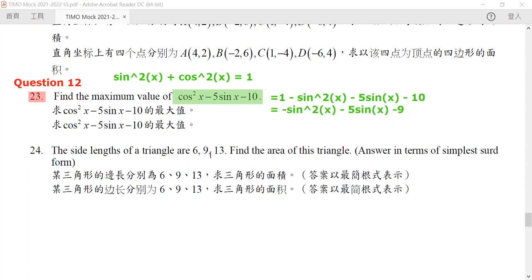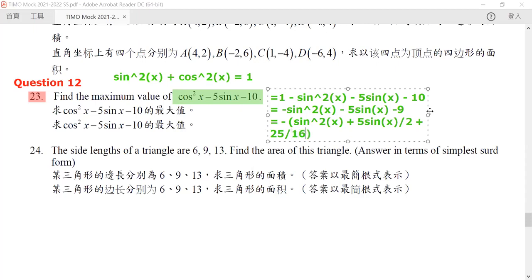So now what we want to do is to complete the square, right? Just like question 12, we complete the square. We rewrite this as negative of sine square x plus 5 sine x over 2 plus 25 over 4. Is that 25 over 4? No, it's 25 over 16.